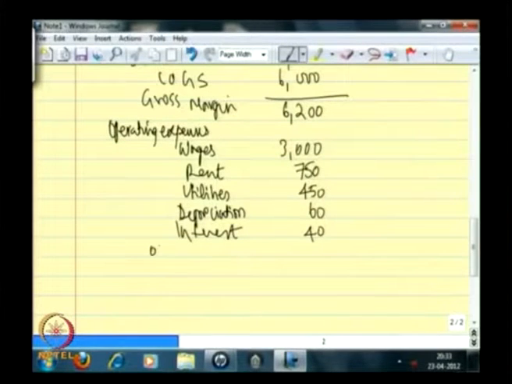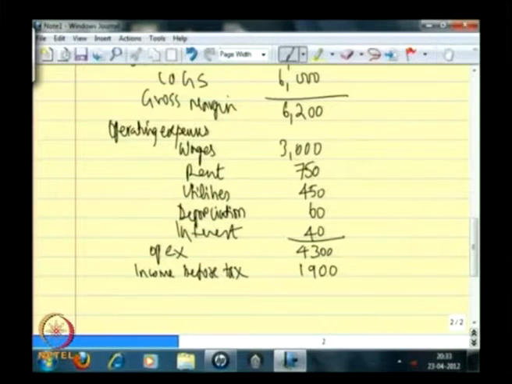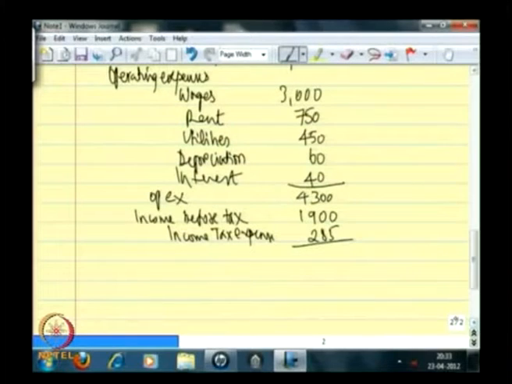So what is the total operating expense? 4,300. So your income before tax is hence 6,200 minus 4,300, which is 1,900. Income tax expense at some percentage rate is 285, therefore my net income is 1,615.